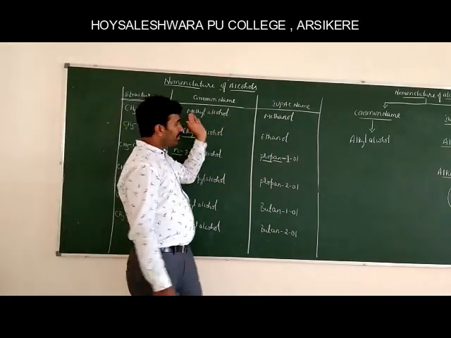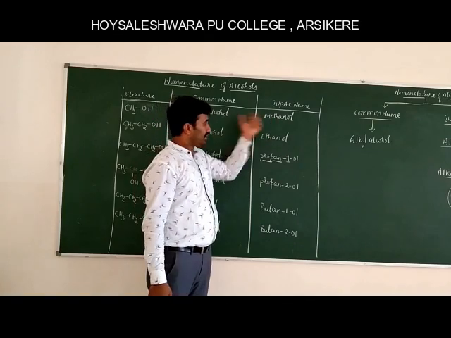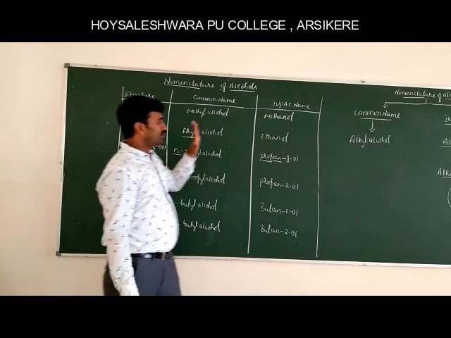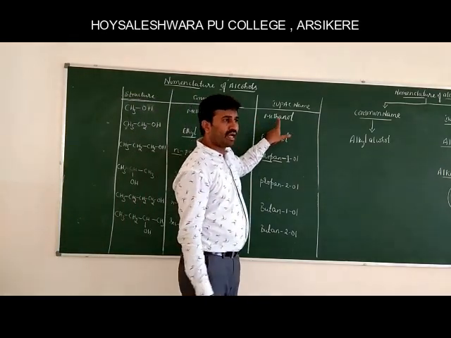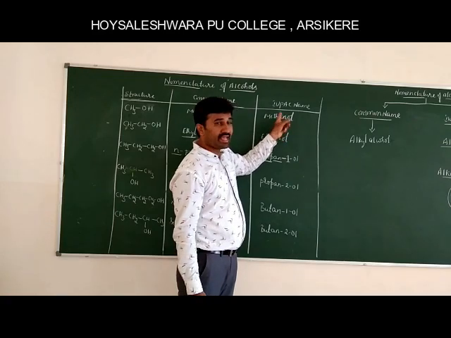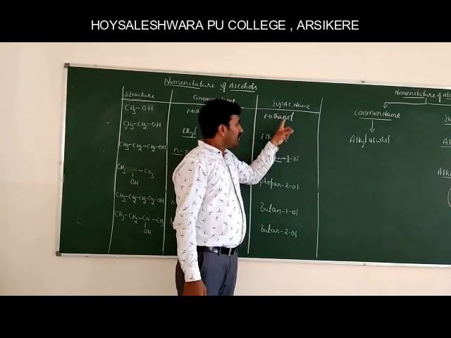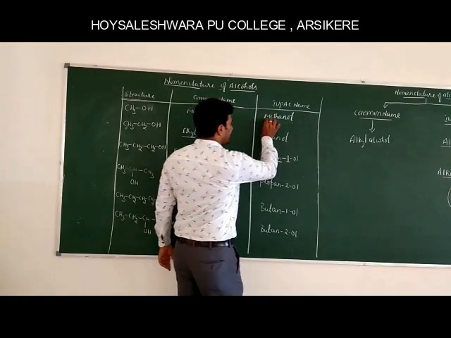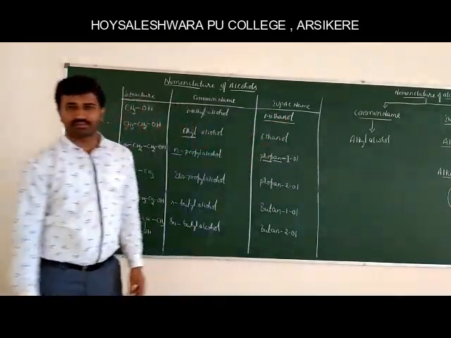And the IUPAC name for that compound: it contains only one carbon atom, therefore the root word is meth, and the bond present is a single bond, therefore ANE. Instead of E, we use the secondary suffix OL for alcohol, therefore the name is methanol.